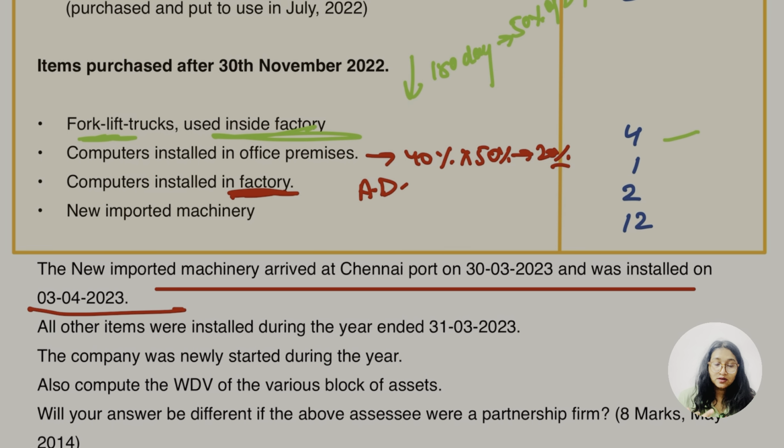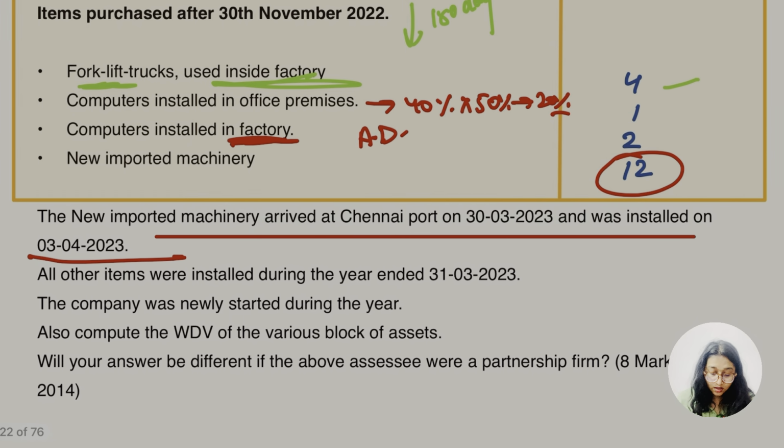So let me, you have to tell me first. So we are going to get the depreciation of this new imported machinery or not? First thing. ठीक है. जल्दी सोचो, जल्दी बताओ भाई. हाँ नहीं मिलेगा. क्यों नहीं मिलेगा? फर्स्ट थिंग, this is going to be included in block of asset. Is it clear now? So we are going to take this amount, ठीक है, this 12 crore in block of asset to calculate the block of asset, but we are not going to get any of the depreciation amount. सिंपल बात है, जब depreciation नहीं मिलेगा तो additional depreciation कहाँ से मिलेगा, है ना.